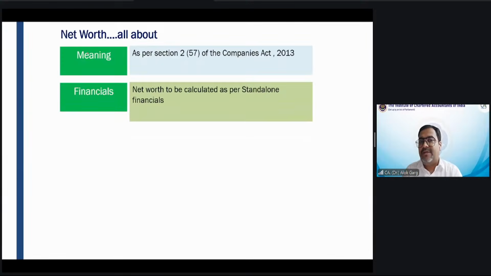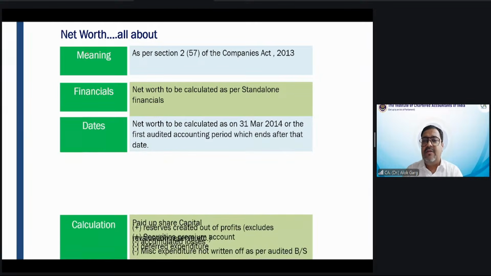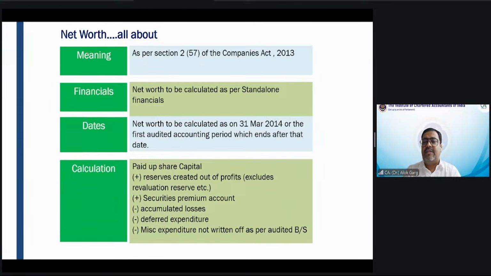Net worth we discussed, my dear friends. It is as per Section 2, Clause 57 of the Companies Act 2013. Net worth has to be seen from the standalone financial statement. So net worth means paid up share capital plus reserves created out of profits, plus securities premium, minus accumulated losses, minus deferred expenditure and miscellaneous expenditure to the extent not written off.